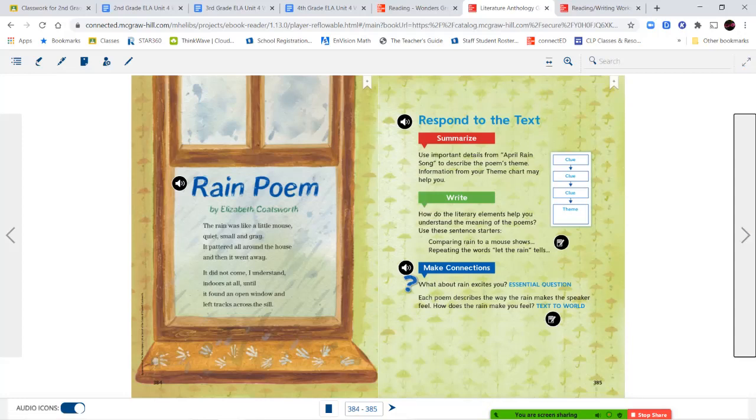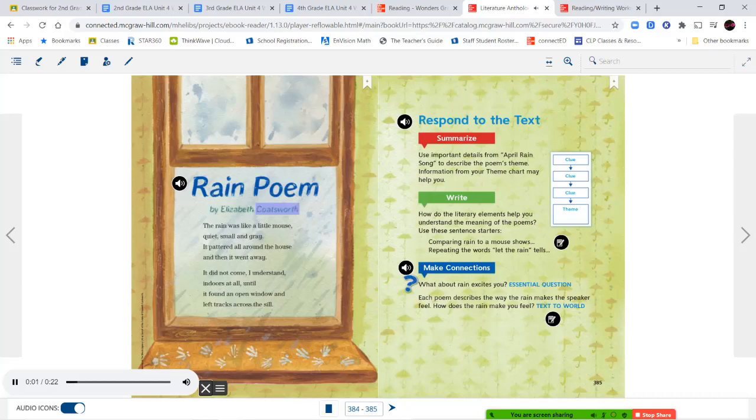Let's go ahead and take a look at the next rain poem. Rain Poem by Elizabeth Coatsworth. The rain was like a little mouse, quiet, small, and gray. It pattered all around the house, and then it went away. It did not come, I understand, indoors at all until it found an open window and left tracks across the sill.